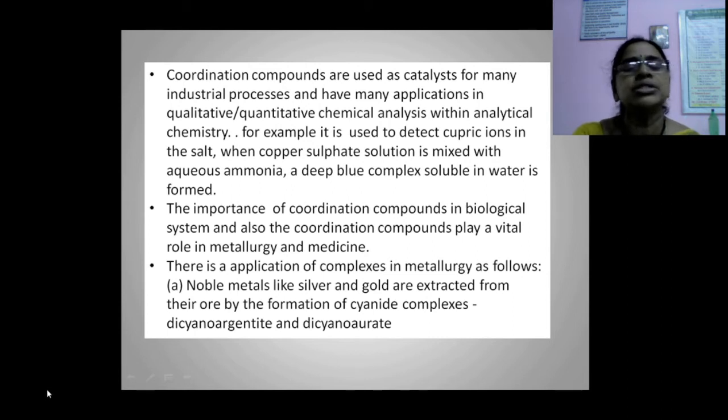Coordination compounds also play a vital role in biological systems, metallurgy and medicine. In metallurgy, noble metals like silver and gold are extracted from their ores by the formation of cyanide complexes, that is, dicyanoargentate and dicyanoaurate.